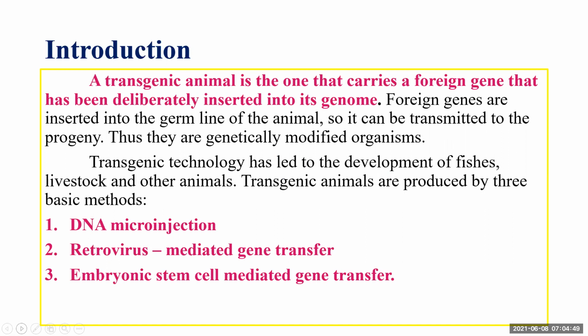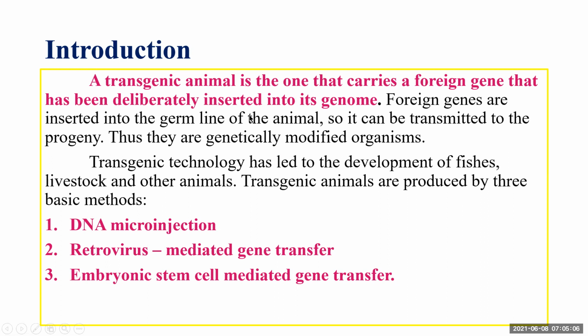What is a transgenic animal? A transgenic animal is one that carries a foreign gene that has been deliberately inserted into its genome by genetic engineering or recombinant DNA technology.